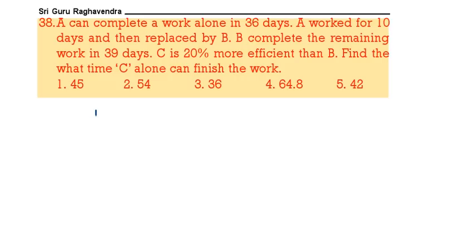Next, A can do the work in 36 days. So A's 1 day work is 1 by 36. A worked for 10 days. So in 10 days the work completed by A is 5 by 18.